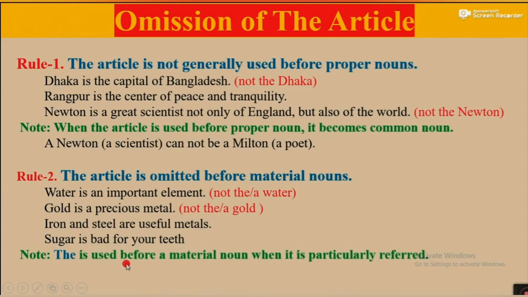But the is used before a material noun when it is particularly referred. If we particularly refer to any material noun, we use article the. For example, the coal of Dinajpur is very useful to us. Here, the coal is specified. The coal of Dinajpur. So, article the is used here.